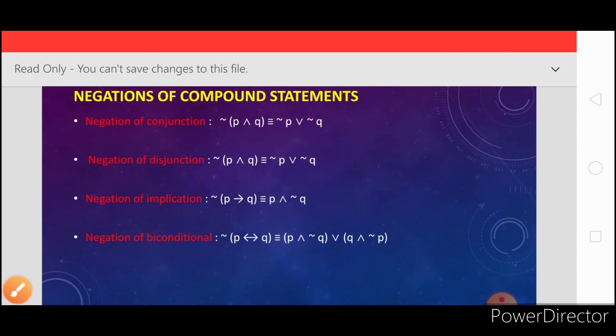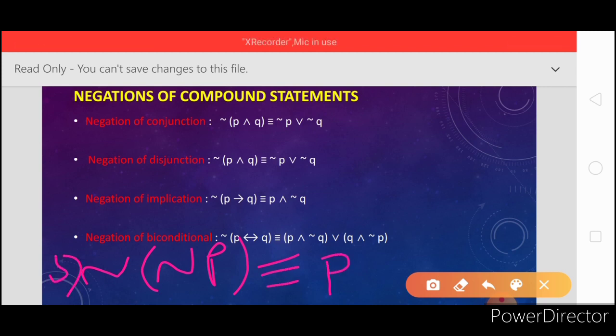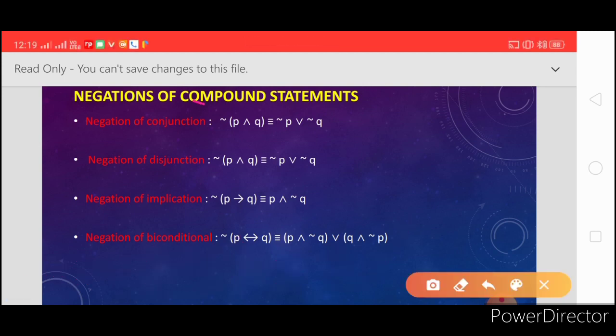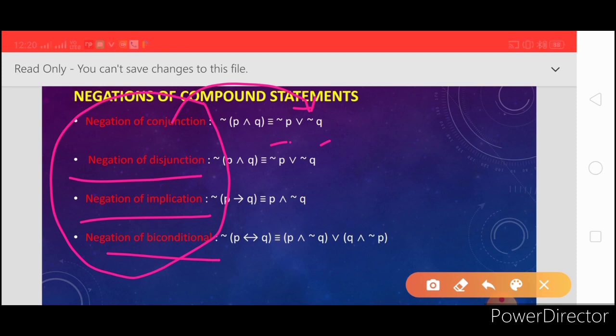And one more negation for you is the negation of the statement itself. It is just the statement itself. This is the fifth one. So remember these five negations: negation of conjunction, negation of disjunction, negation of implication, and negation of biconditional. Negation of conjunction is what? Disjunction of their negations.